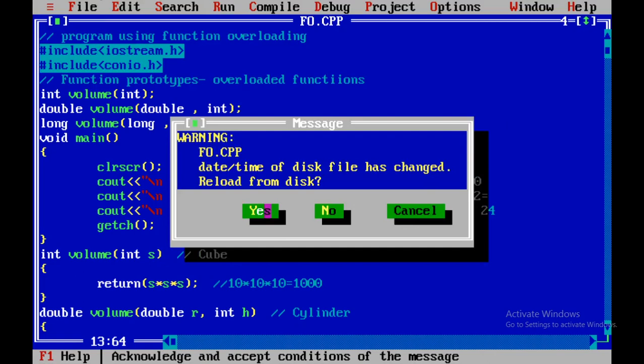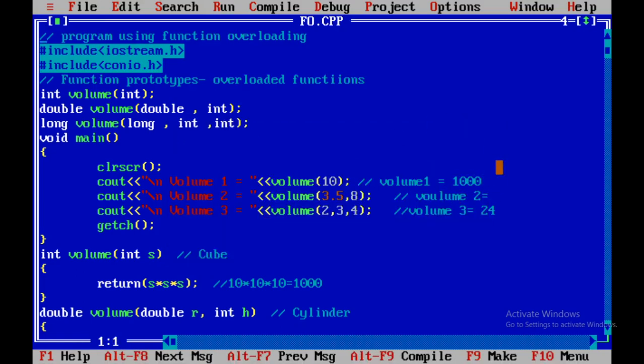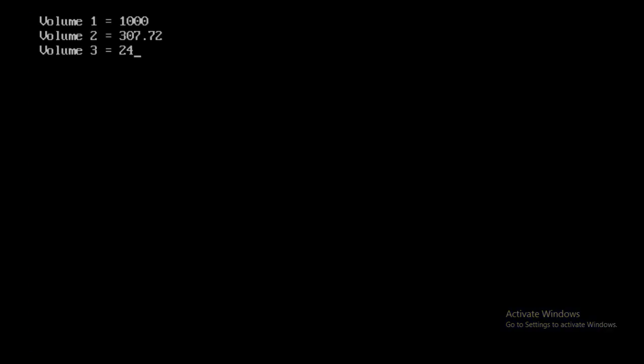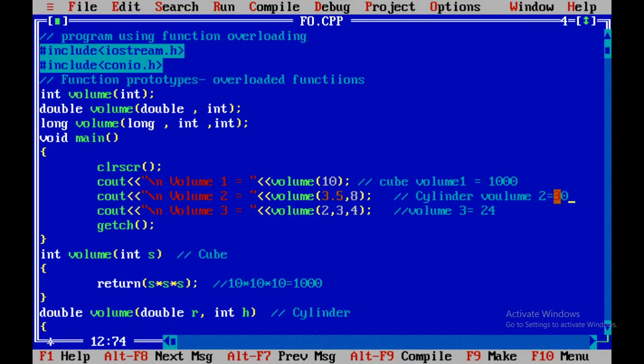So here, as I just explained, this volume 1 is for the cube, this is for the cylinder, that is 307.72, and the third function is used for the rectangular box volume.